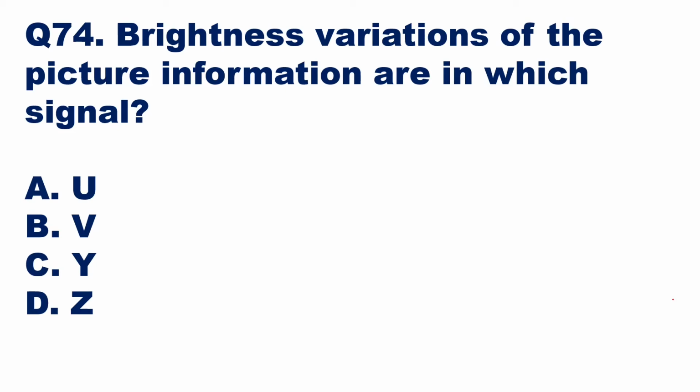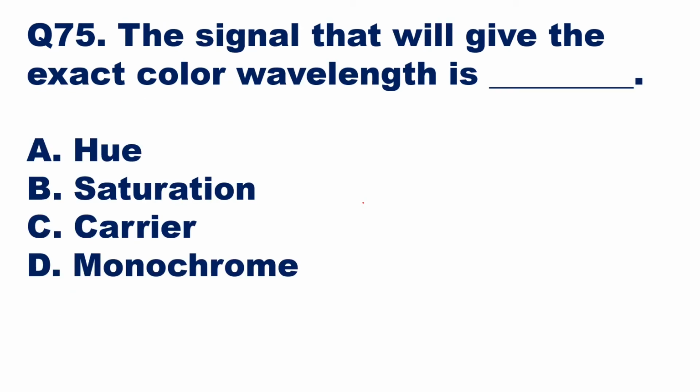Brightness variations of a picture information are in which signal? Okay. So if you see the PAL system, U and V will be used for chroma signal, that is color information, whereas Y will give you brightness information. Okay, brightness information. So brightness variation of the picture information are in which signal? It is option C, Y. So option C, Y is the signal which gives the brightness information.